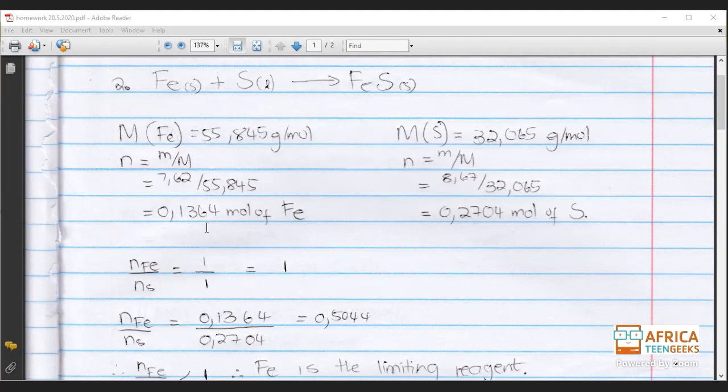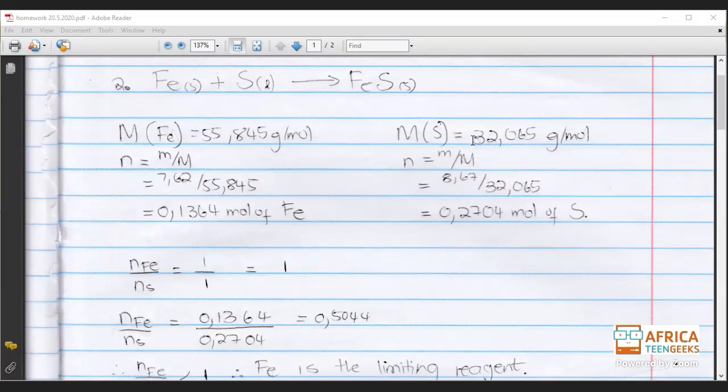Whatever you get in all the calculations in our chemistry that we've done so far, the first step that you do is convert, whether it's a mass or whatever particle is given, to the number of moles. So here we are. Now we've converted it to our number of moles, and then we also do the same for sulfur.